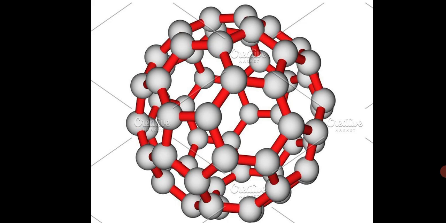How will you prepare fullerene? When graphite is heated in an electric arc in the presence of an inert atmosphere, helium or argon, it forms vaporized carbon.